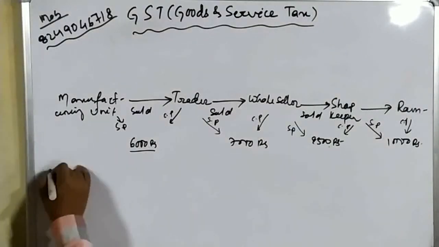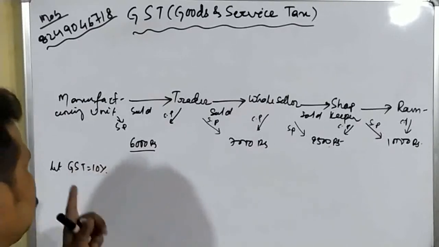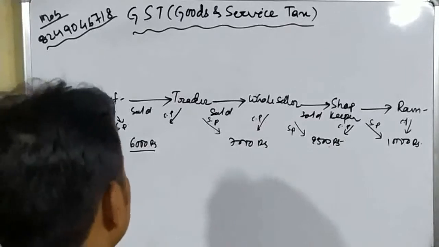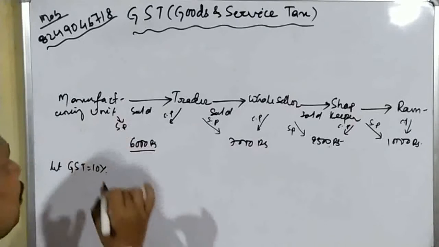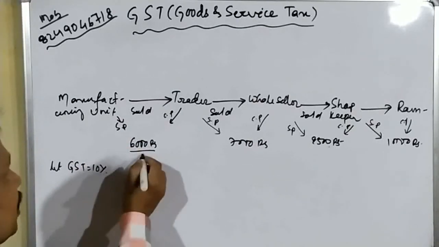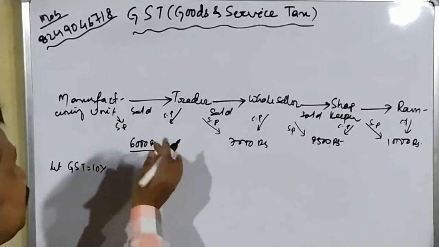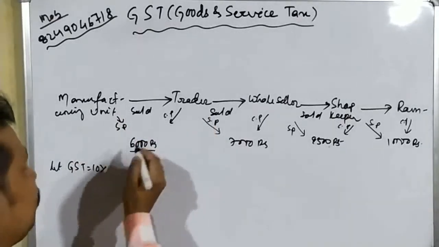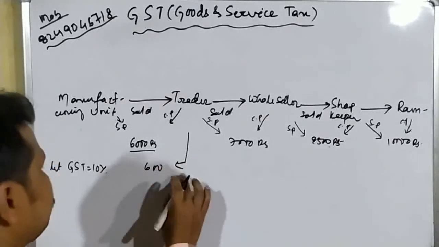Now suppose GST is equal to 10%. We will assume that 10% will be the applicable GST for all these persons. So here the trader will pay the GST to the manufacturing unit. So what is 10%? 10% of 6,000, because the selling price of the mobile is 6,000 for the manufacturer. So the manufacturer will collect the 10% GST from the trader. So he will take 600 rupees as GST.